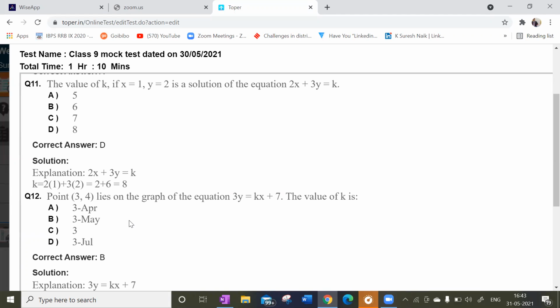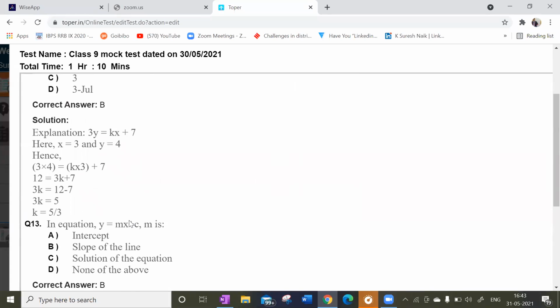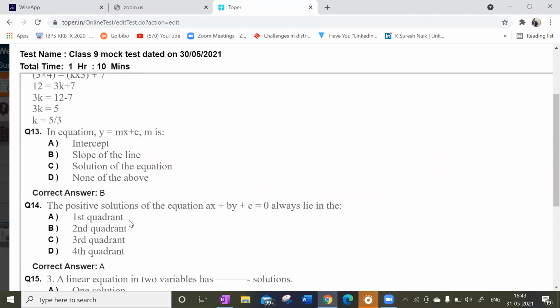So what is going to be the answer now? 3, 4: 12 is equal to 3k plus 7. So 5 by 3. None of the options are getting satisfied. Yes, sir, this is the incorrect question. Bonus will be given. So 5 by 3 we are getting.